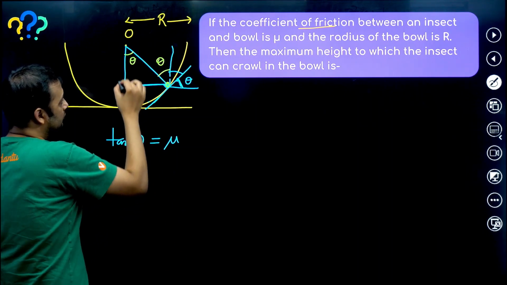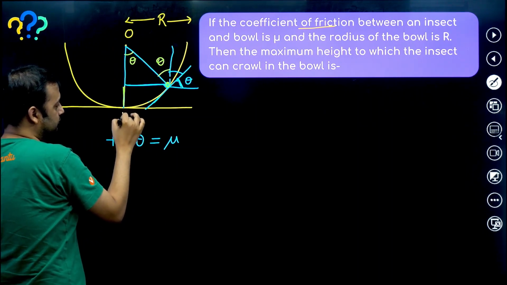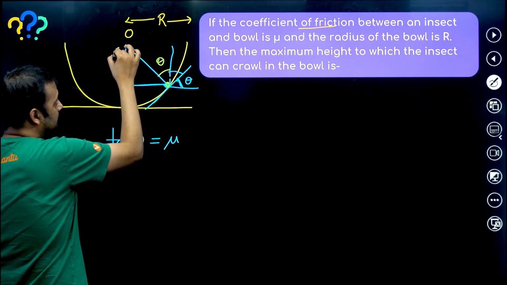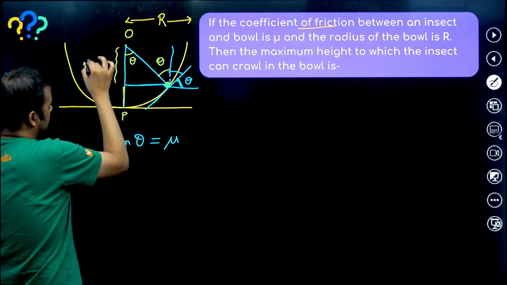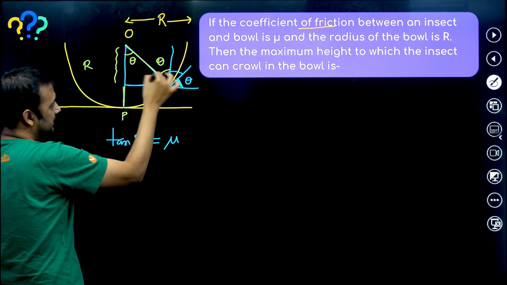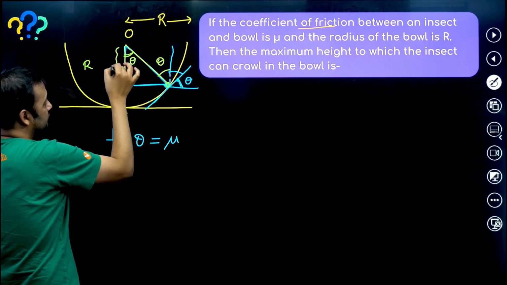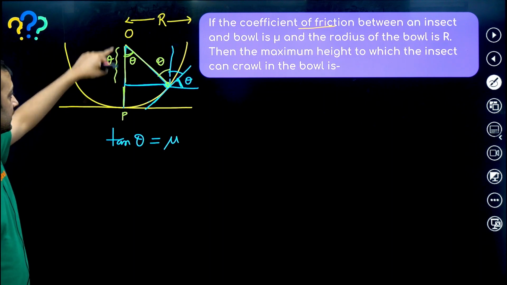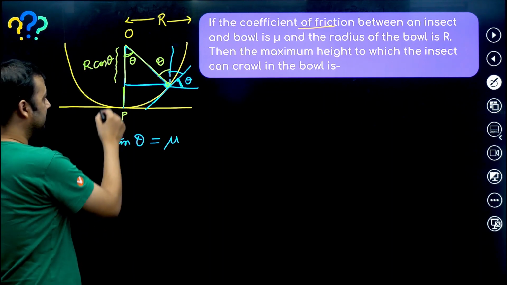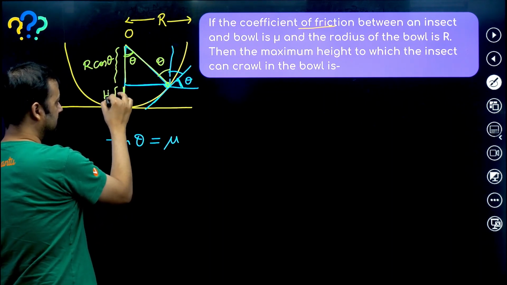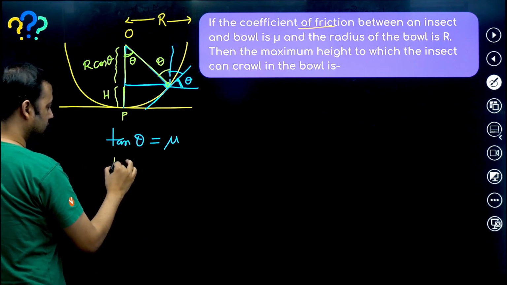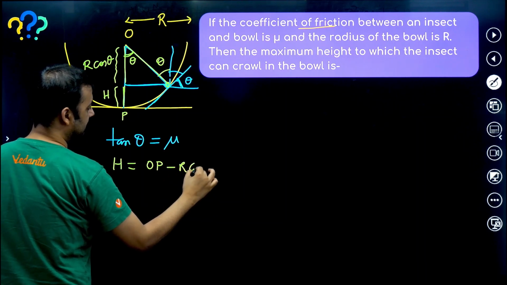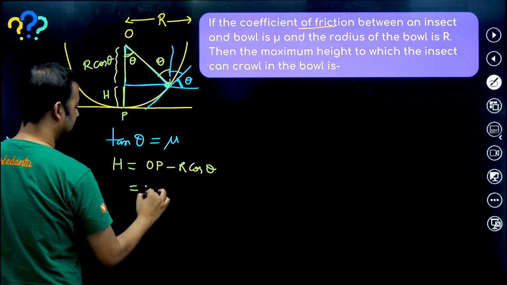This was the bottommost point. OP is equal to R, and this value is equal to R cos theta, because this is also radius, and this angle is theta. Hence what is the height? Total OP minus R cos theta. This value is the height, H. So H is equal to OP minus R cos theta. OP itself is R, so this becomes R into 1 minus cos theta.